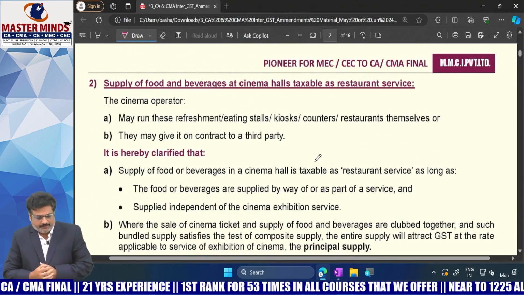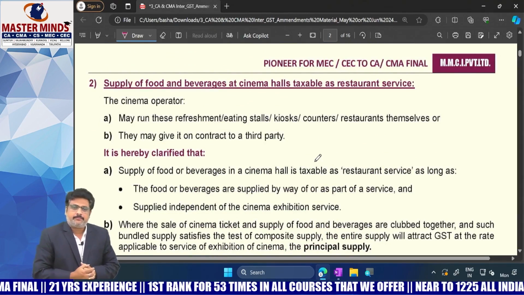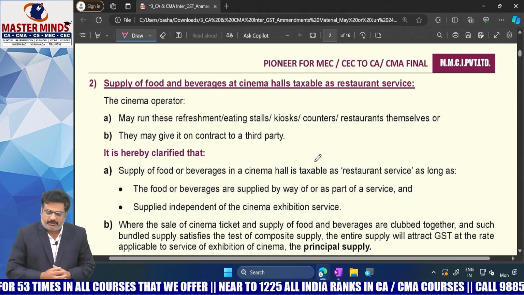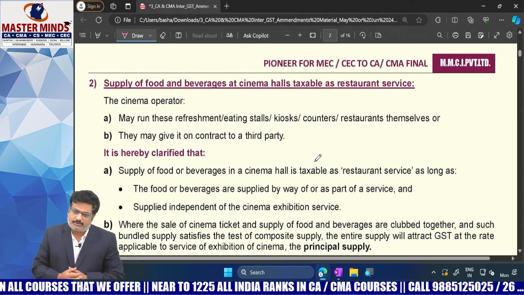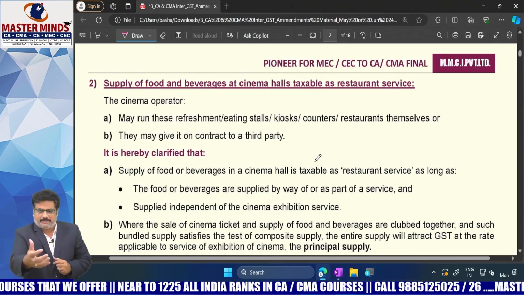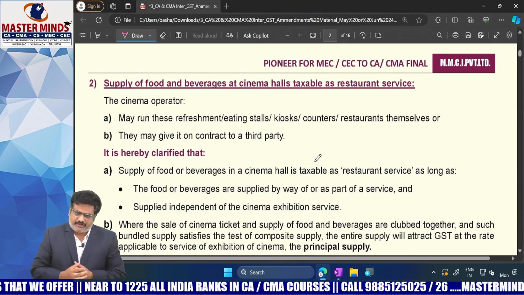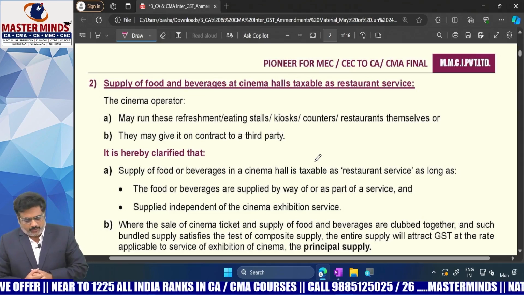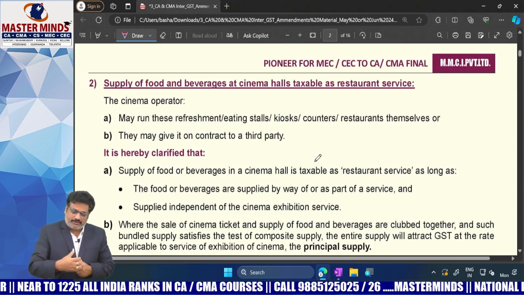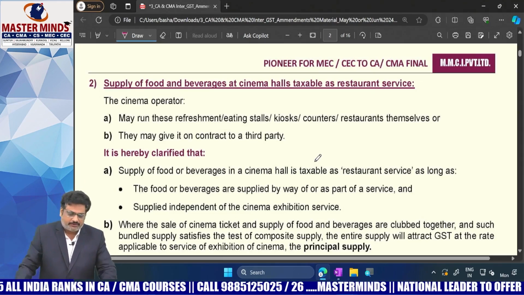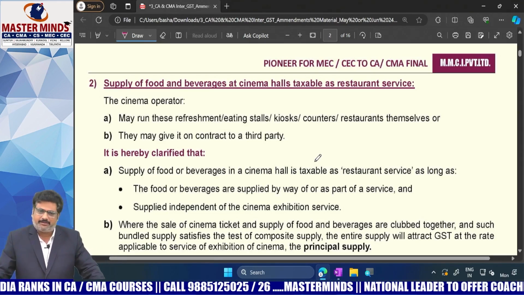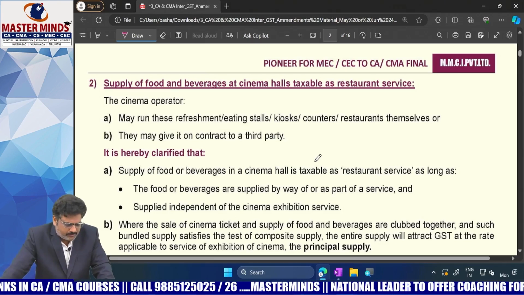So the next amendment: whether the supply of food and beverages at cinema halls is taxable as restaurant service or not. That is the CBIC clarification. Before discussing this clarification, we need to see the background of the need for this circular.